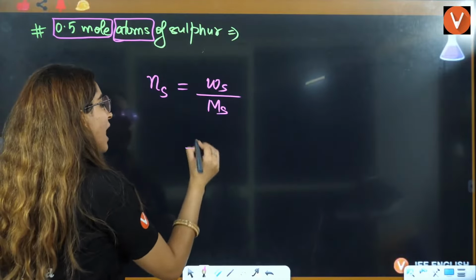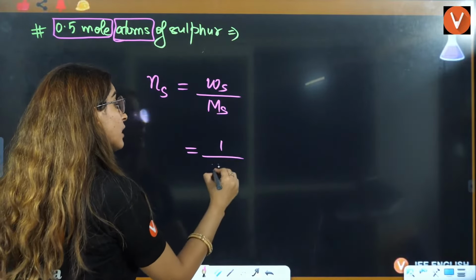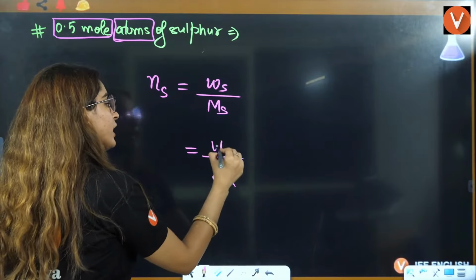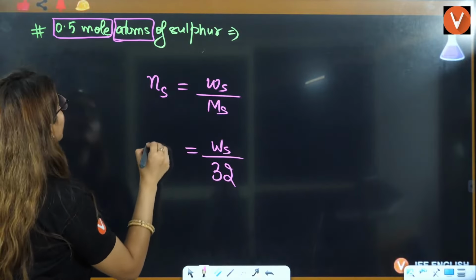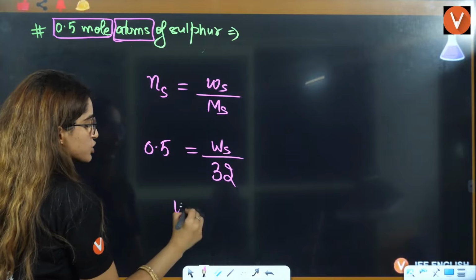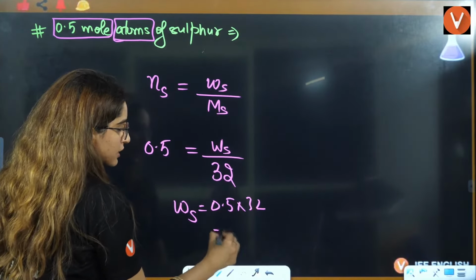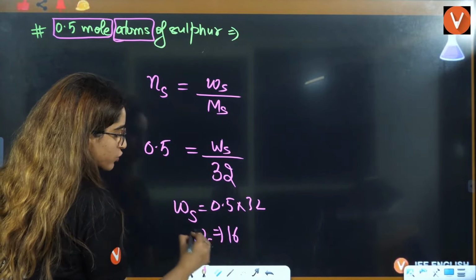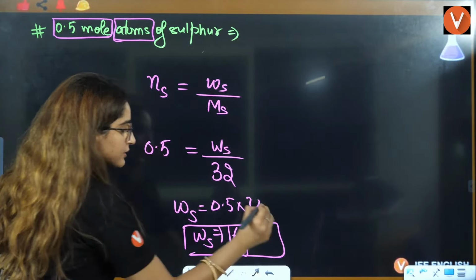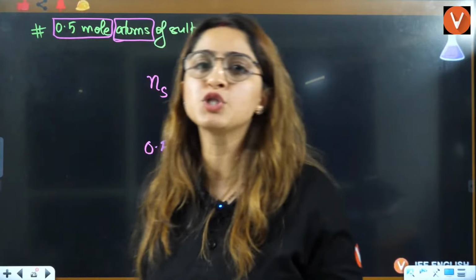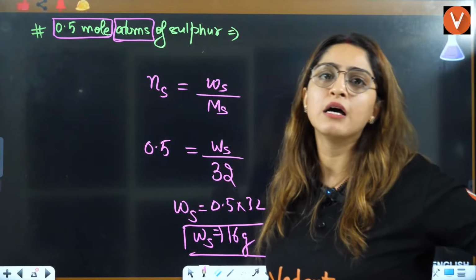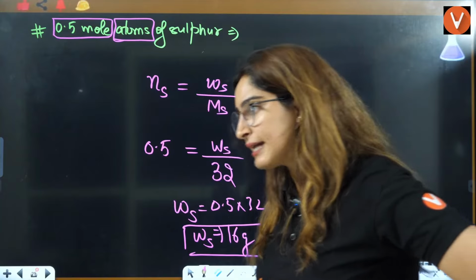The molar mass of sulfur atom is 32. Weight we have no idea, we'll calculate. Number of moles is given as 0.5. So the weight of sulfur atom will be 0.5 multiplied by 32, that is 16, which is the correct answer here. That means for 0.5 moles, you had 16 gram of sulfur atom.